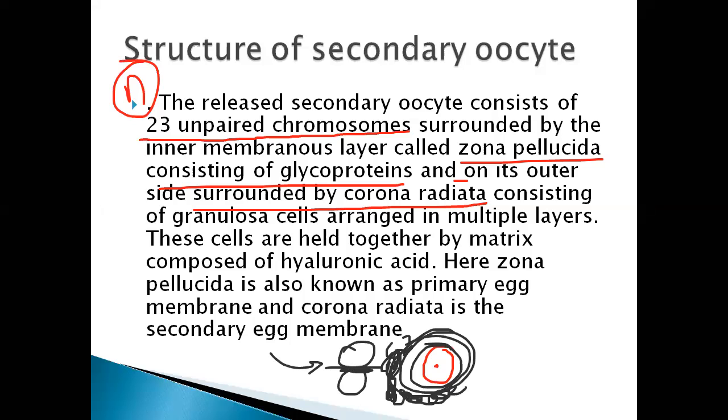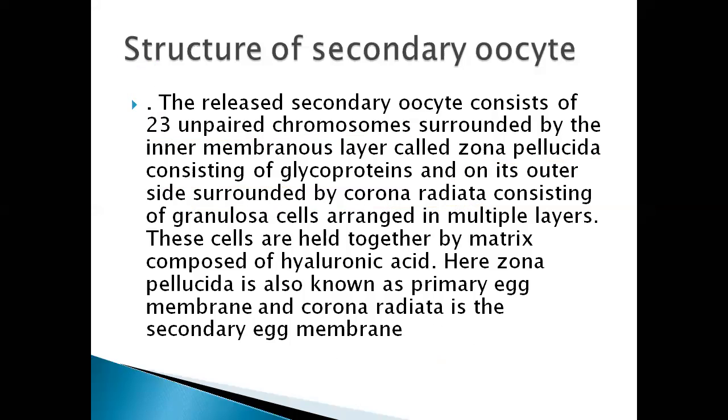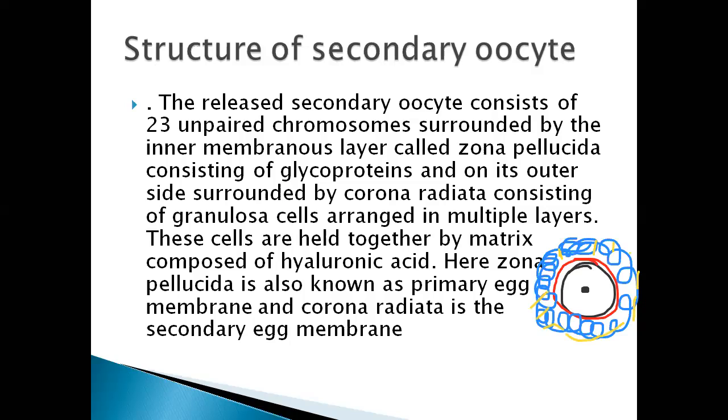Let me say once again. This is the secondary oocyte, or so-called ovum, surrounded by zona pellucida. Then the cells of the granulosa, the corona radiata cells, bind to each other by hyaluronic acid. The cement between them is hyaluronic acid. So if a sperm wants to go inside, it needs to use an enzyme called hyaluronidase. We'll discuss that in fertilization.